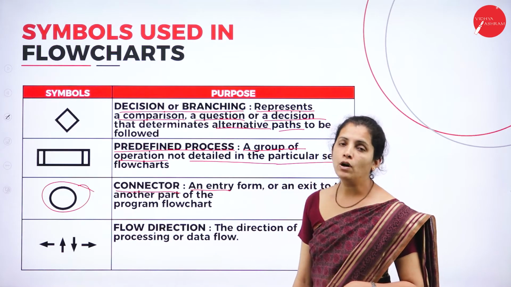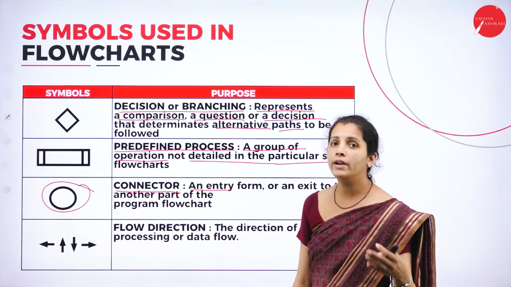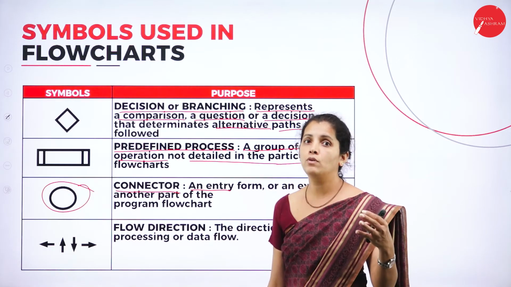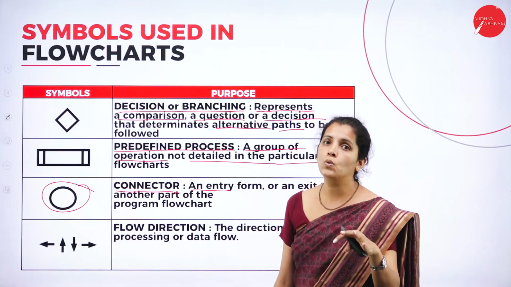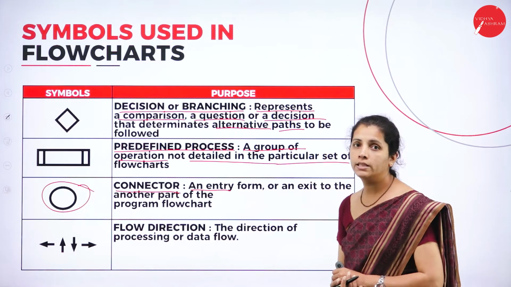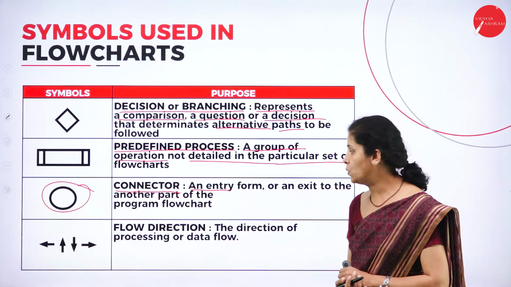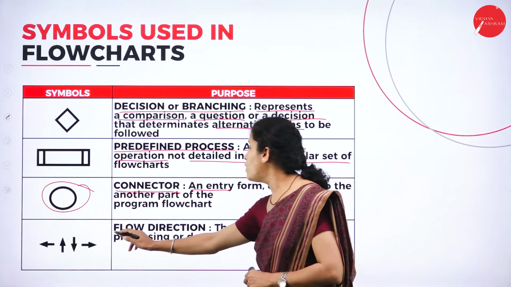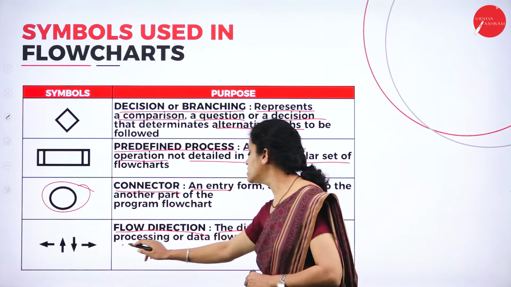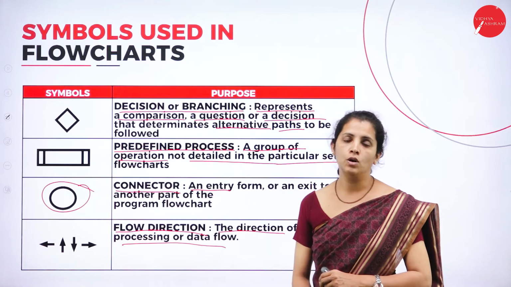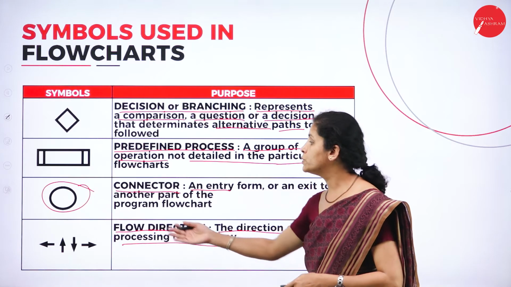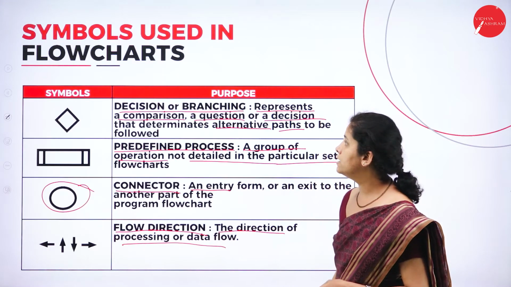Now, I want to show the flow of direction. That means how the program flows, how the data is going to move. All those things are carried out with the help of the arrow. So here, the flow direction is the direction of processing or data flow. To represent the flow of data, I'm going to use the arrow symbol.